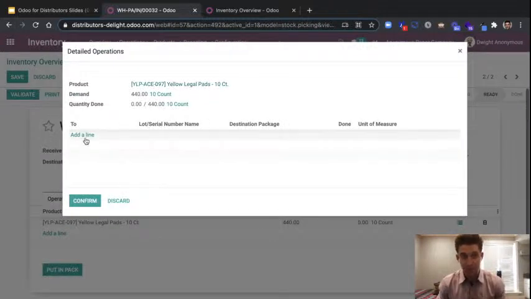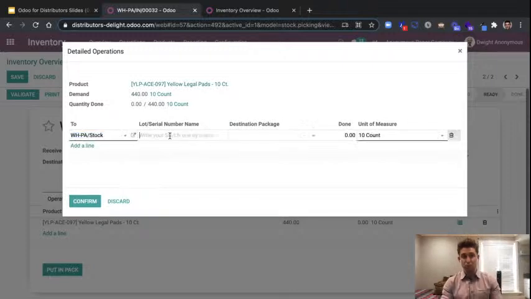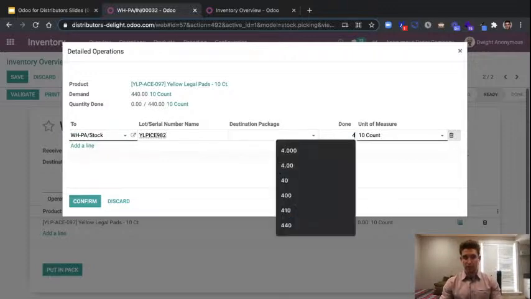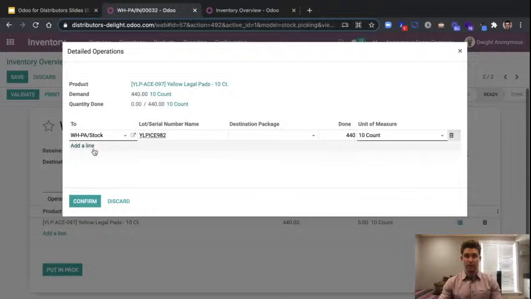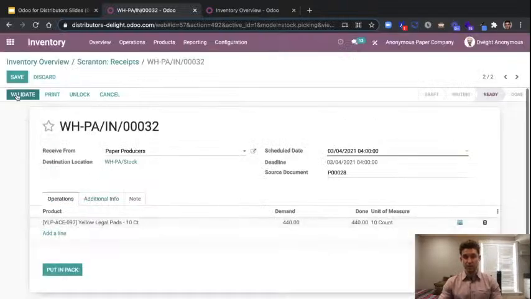We track by lot and serial number. So I can come in here and I can specify if we've got multiple different lots or serial numbers for this particular item, we can set that up. If we've just got the one and all these units are under that one, we can go ahead and bring them in as well. So however that's going to function. And then we can go ahead and assign that lot or serial number and then bring this inventory in.